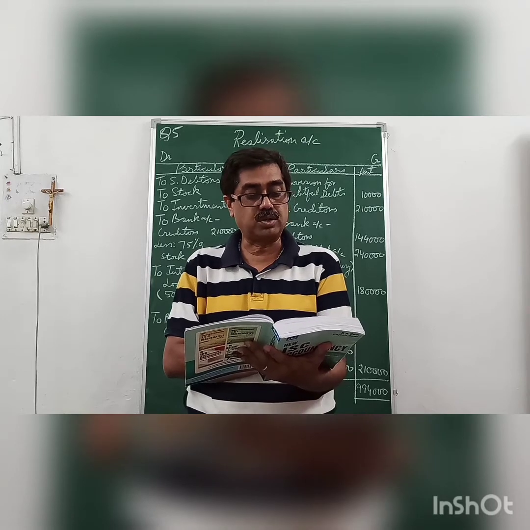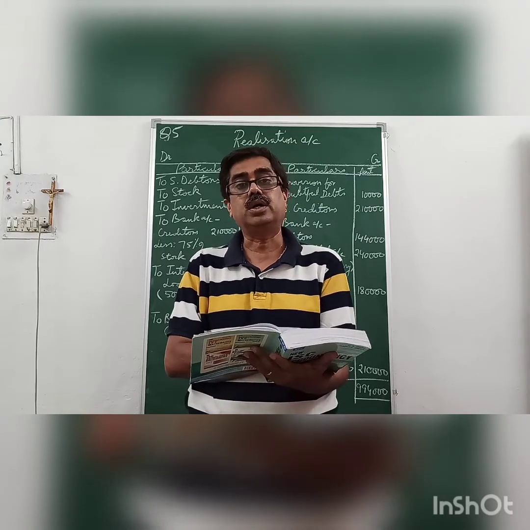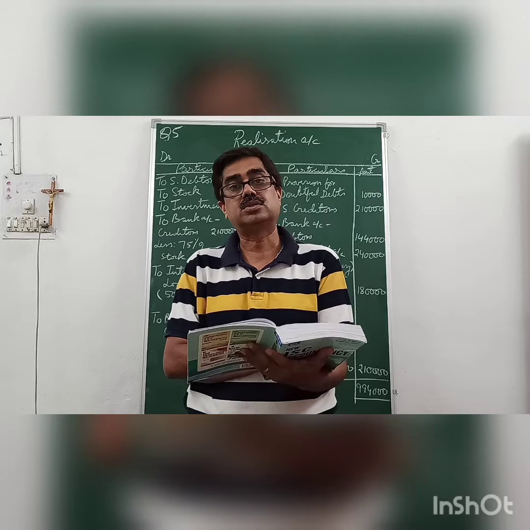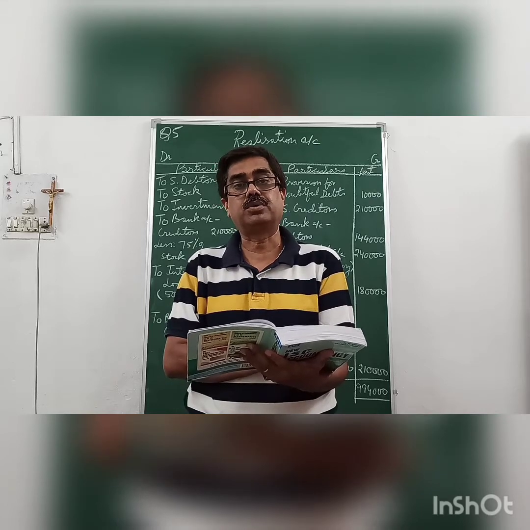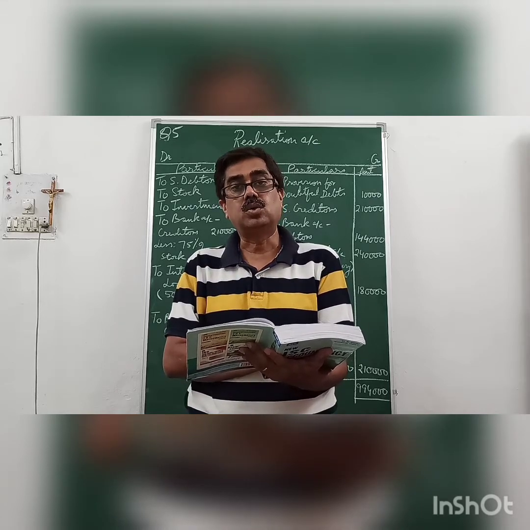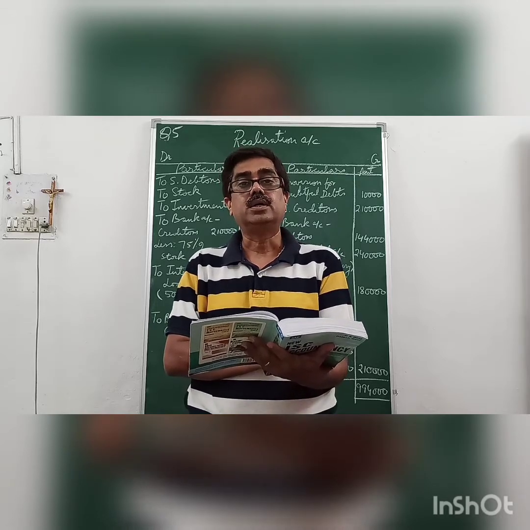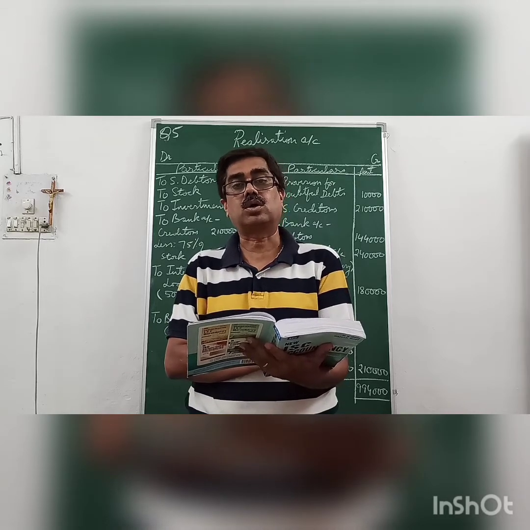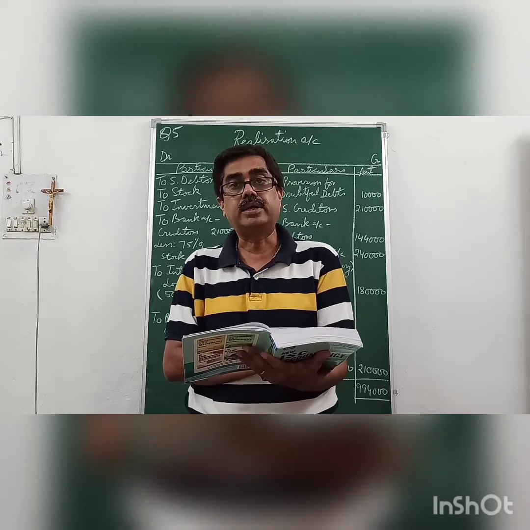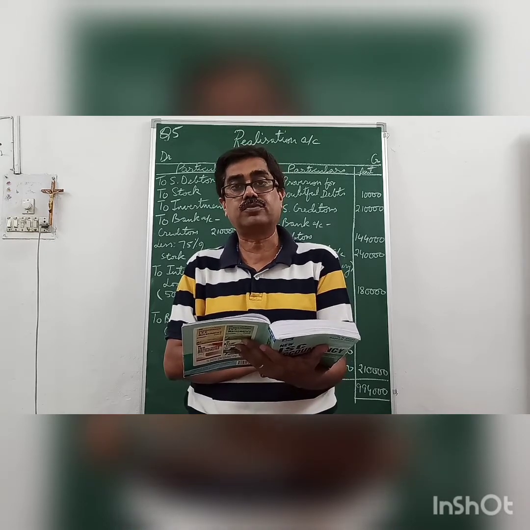A's loan was paid off with interest for 6 months. Now A is a partner who has given a loan to the firm. It's a liability. A's loan account will not come in realization account, but it will be shown in A's loan account on the credit side. But interest is an expense to the firm.